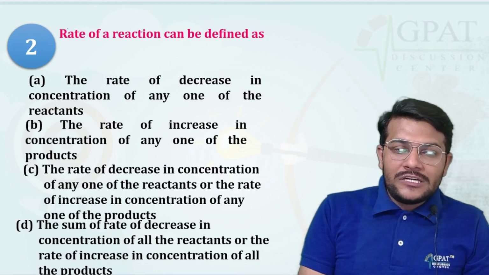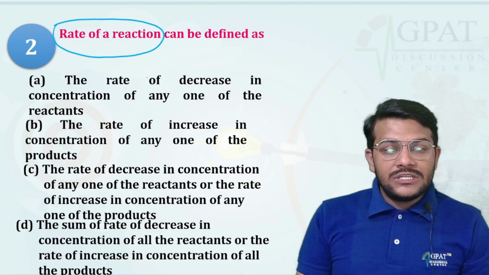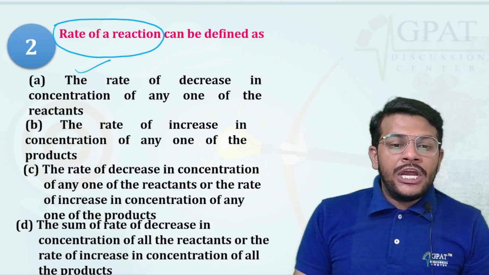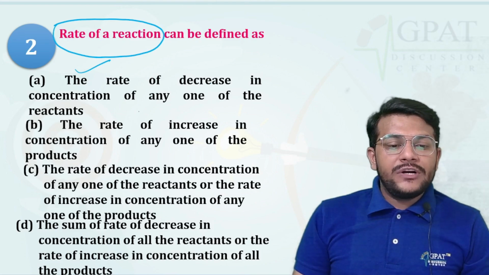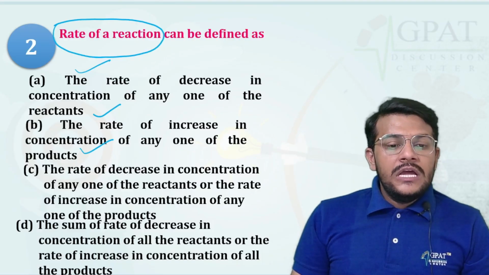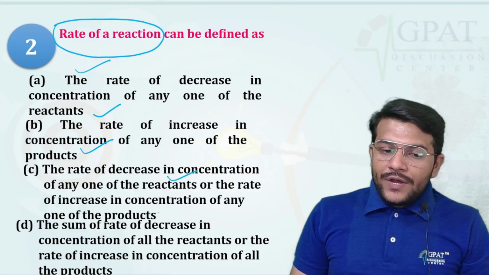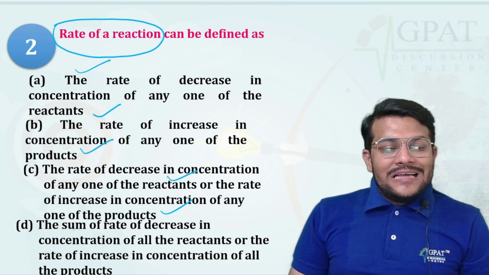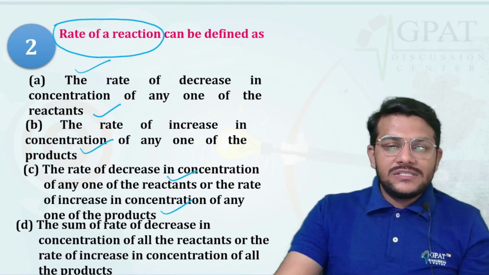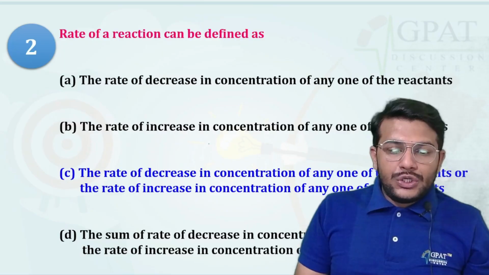Second question, rate of reaction, that is basically we can say chemical kinetics, that is dealing with the rate of reaction. So what exactly is the rate of reaction? Here we are having the first option, the rate of decrease in the concentration of any one of the reactant, or the rate of increase in concentration of any one of the product. Then sum of rate of decrease in concentration of all the reactants, or rate of increase in concentration of all the products.